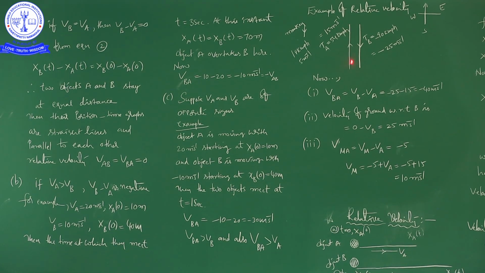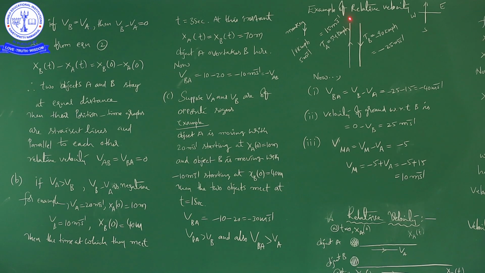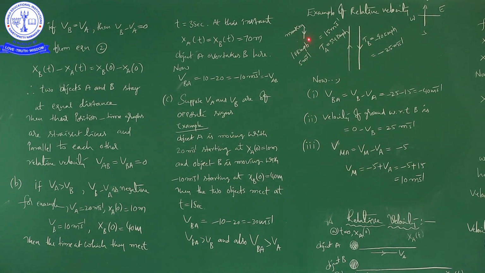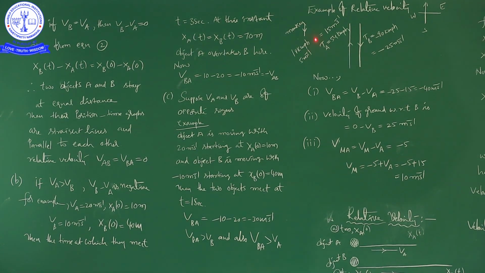Train A is moving towards north, but the monkey is moving towards south on the roof of train A. With how much speed? 18 kilometers per hour, which converted into meters per second is 5 meters per second. So with 5 meters per second, the monkey is in motion on the roof of train A towards south.